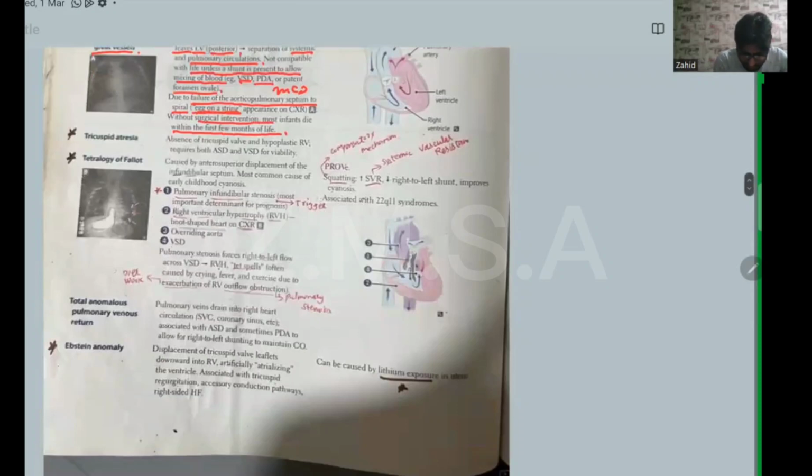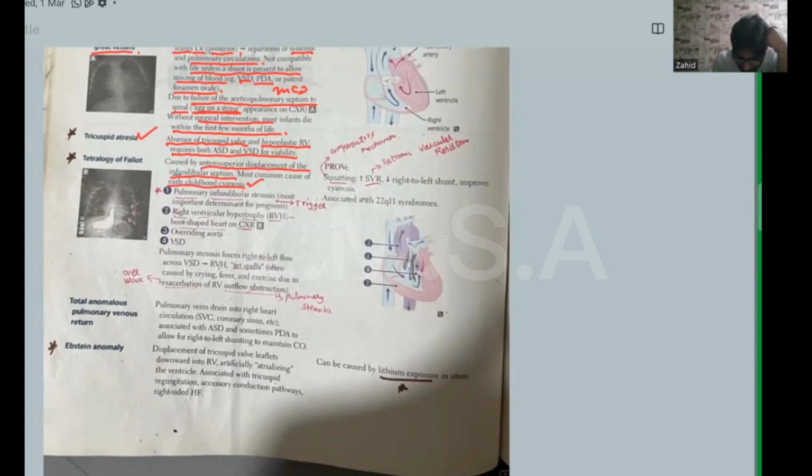Next, tricuspid atresia, absence of the tricuspid valve, hypoplastic right ventricle, requires both ASD and VSD for viability. Next, tetralogy of Fallot, caused by anterior-superior displacement of the infundibular septum. Most common cause of early childhood cyanosis. This is the most common cause for early cyanosis in childhood, and here are the four components of tetralogy of Fallot.